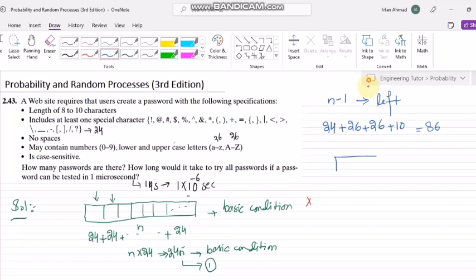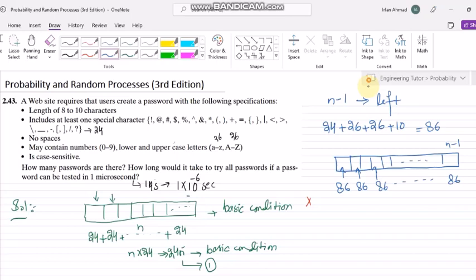Okay, so in these n minus 1 slots, as I have now n minus 1 slots, in each slot how many possibilities of the characters will I have? Here 86, here 86, here 86, and up to this one.